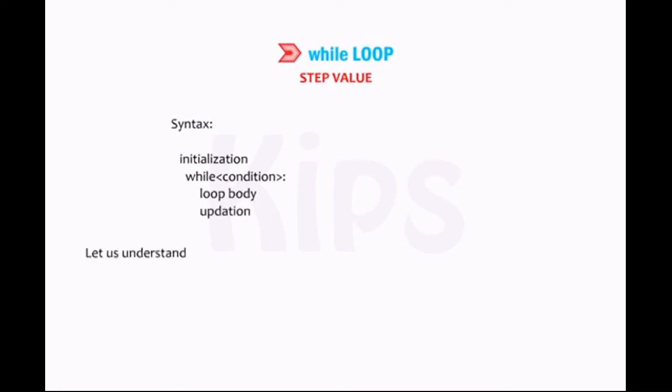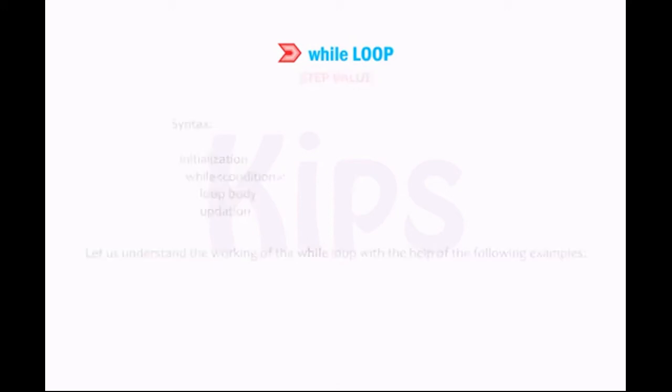Let us understand the working of the while loop with the help of the following examples. Program 11. To print the first 10 natural numbers.